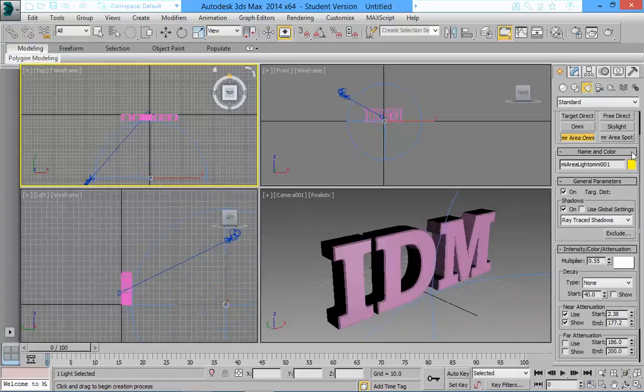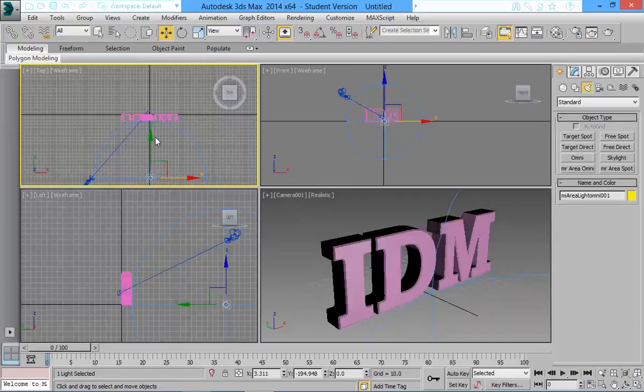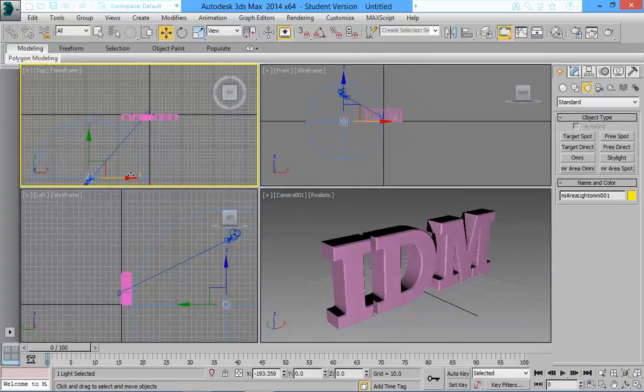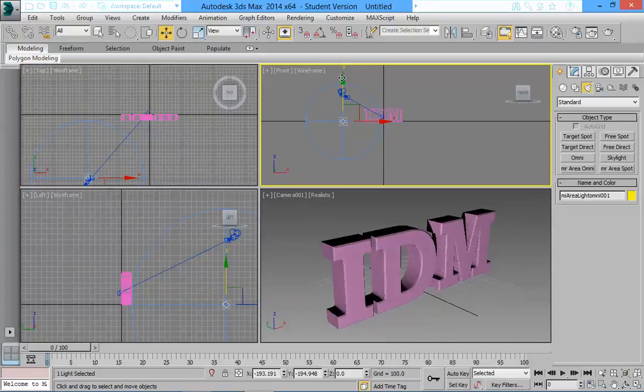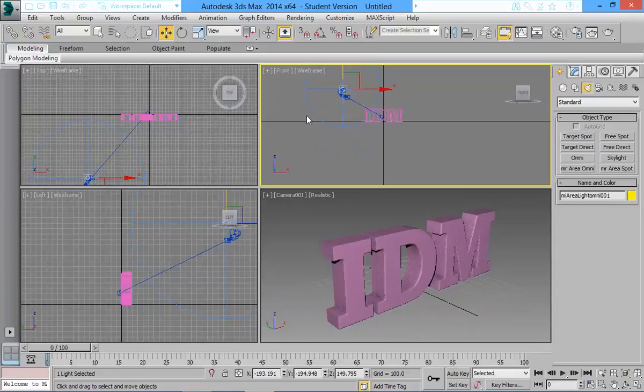So I've got one light here, and probably hit it from the side. Somewhere here from the side, and somewhere from the top, just where the camera is seeing it. So I'm just positioning my lights. Just think of it in the real world, and move it to the side top. So I've got a light there.